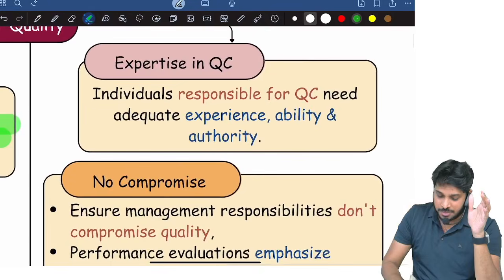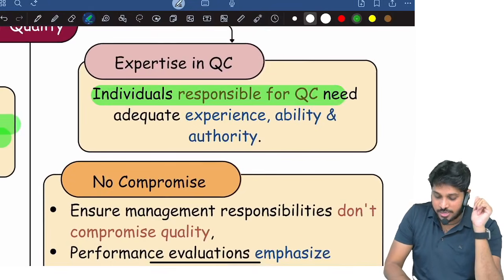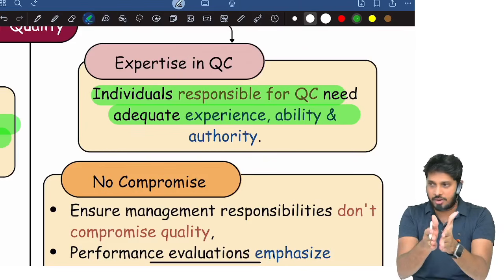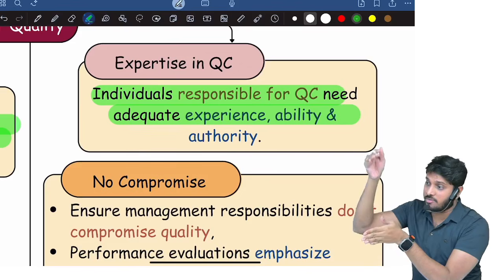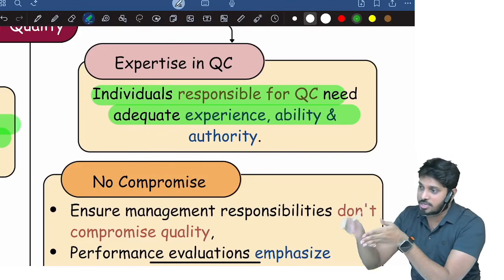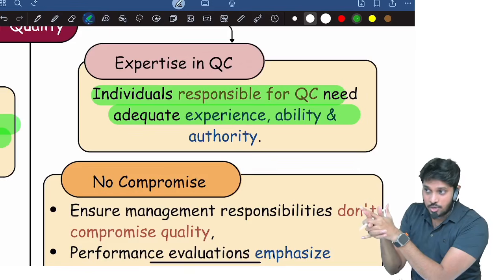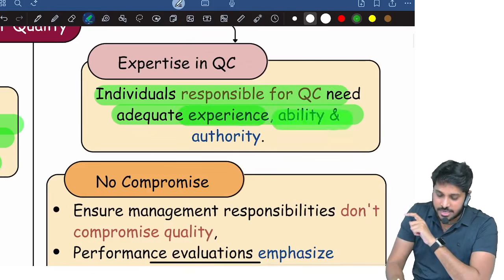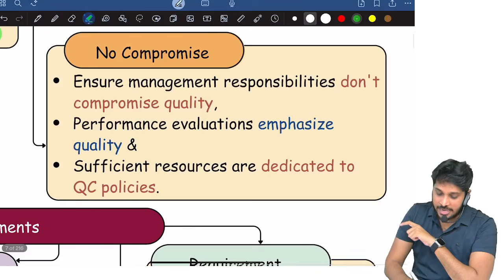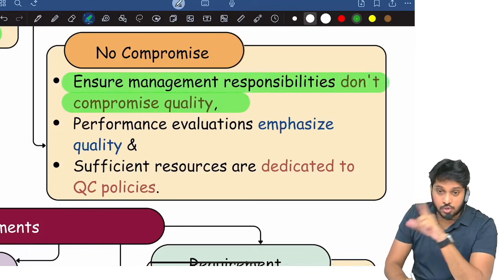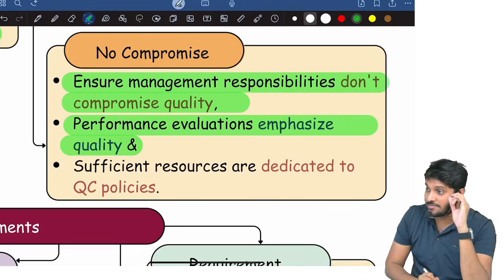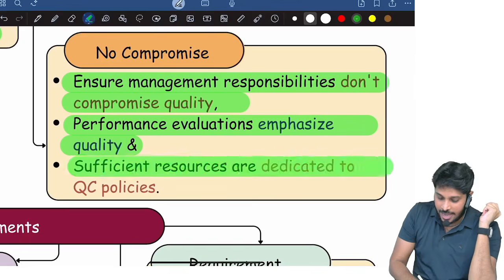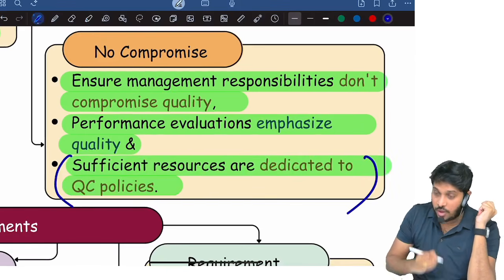And expertise: in firms, some partner will be delegated for quality control tasks, who has to develop and establish documented policies. The person delegated with quality control work must have the necessary experience, ability and authority. Management responsibilities must not compromise quality, and you continuously do performance evaluation where the emphasis is on quality.